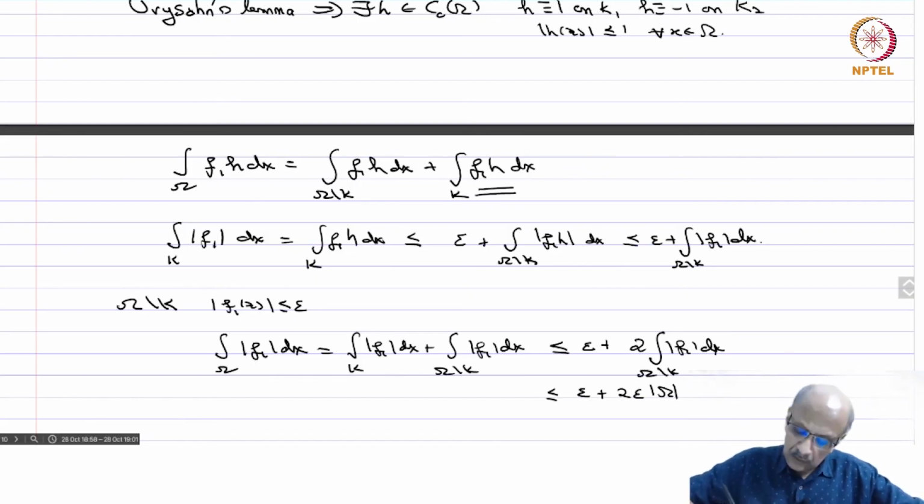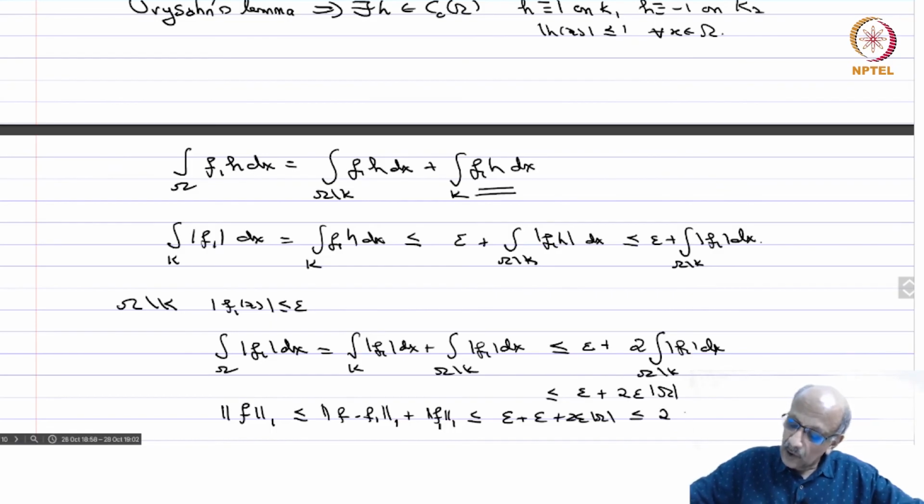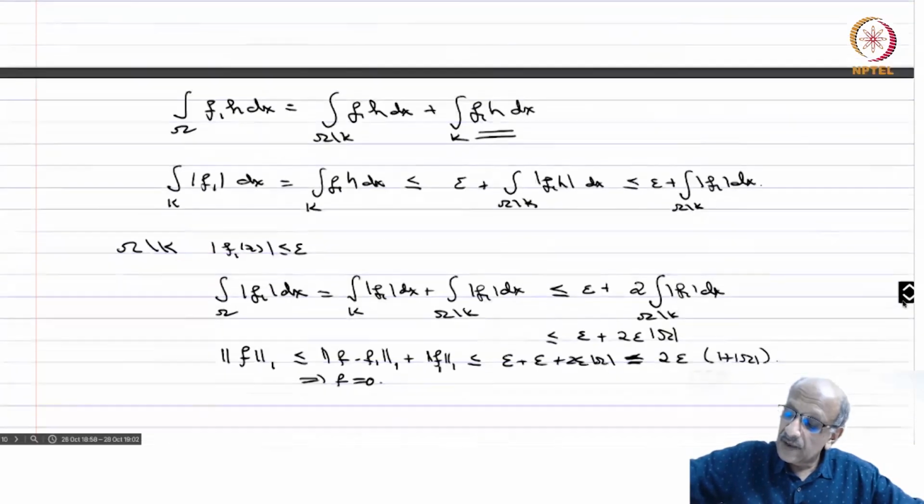You have this. So the norm of f in L1 is less than or equal to the norm of f minus f1 in L1 plus the norm of f1 in L1. Now f minus f1 is less than epsilon, and the norm of f1 we have just computed, it is also less than epsilon plus 2 epsilon times mod omega, so this is less than or equal to 2 epsilon times 1 plus mod omega, which can be made arbitrarily small, and therefore this implies that f equals 0. That is the first step.